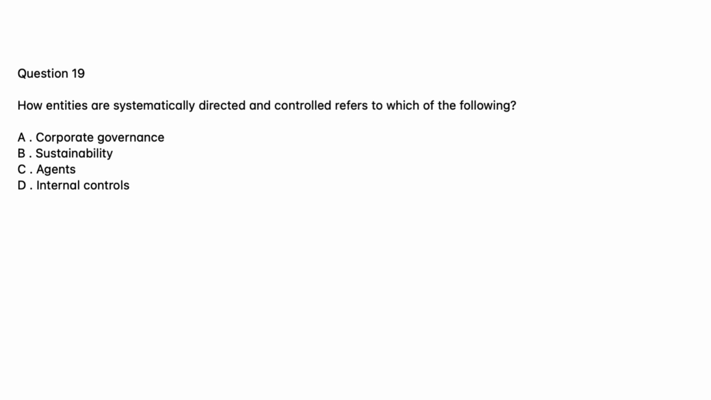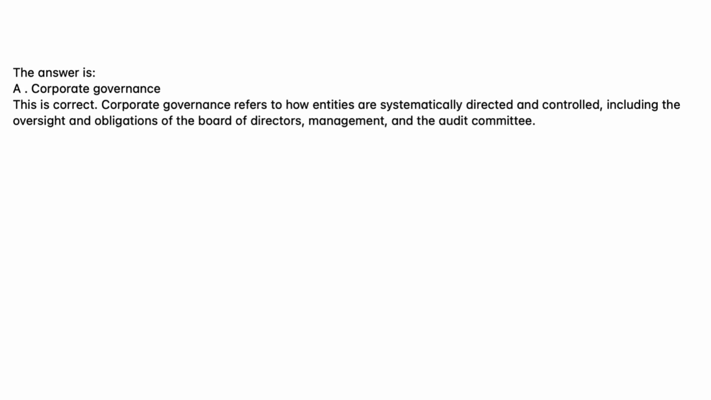Question 19. How entities are systematically directed and controlled refers to which of the following? A. Corporate governance. B. Sustainability. C. Agents. D. Internal controls. The answer is A. Corporate governance. This is correct. Corporate governance refers to how entities are systematically directed and controlled, including the oversight and obligations of the Board of Directors, management, and the Audit Committee.